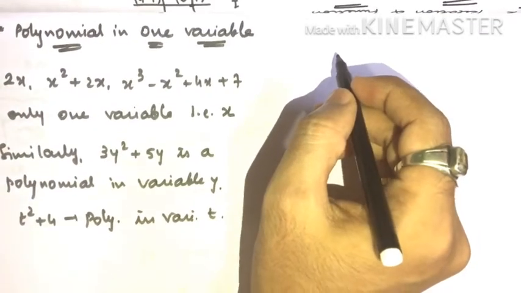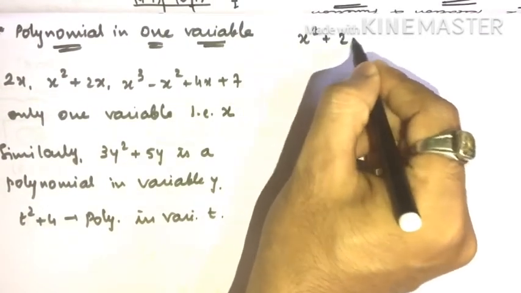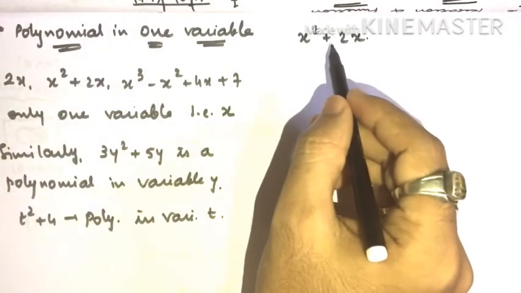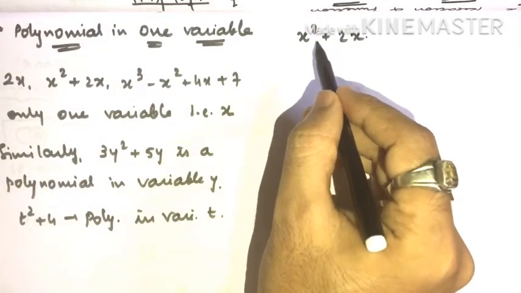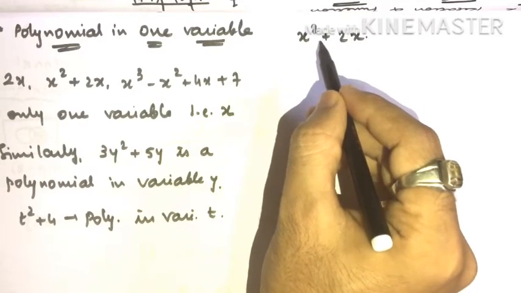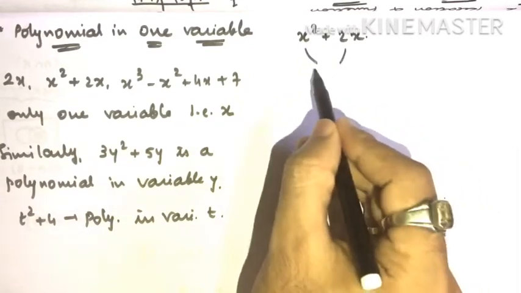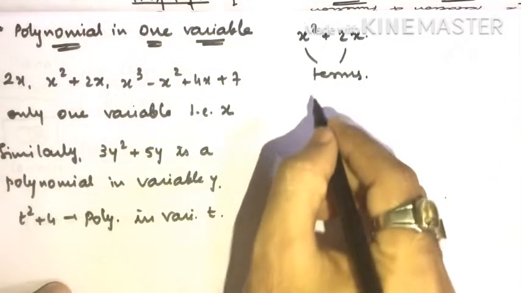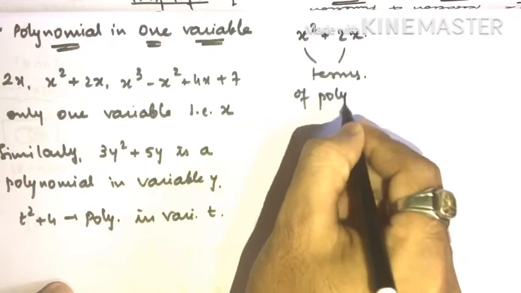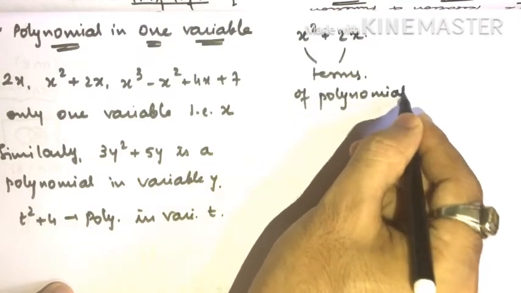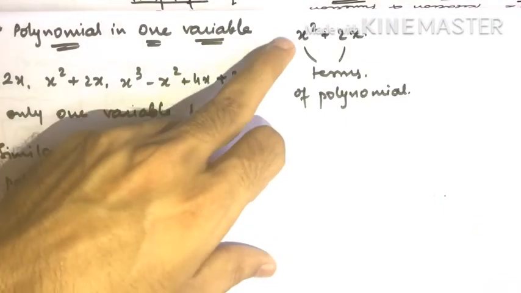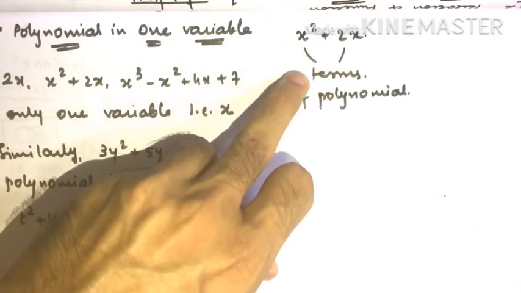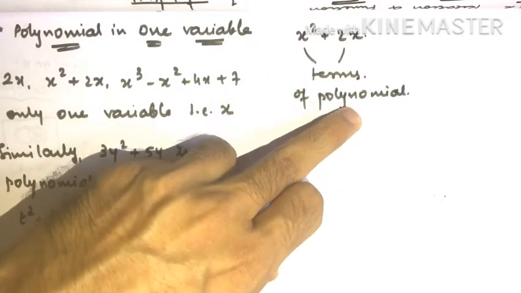Now if I have some expression, let me put it like this, x square plus 2x. So this expression is joined with the help of an addition sign. Then these two things are called terms, which we can call terms of the polynomial. In x square plus 2x, x square and 2x are the terms of the polynomial.